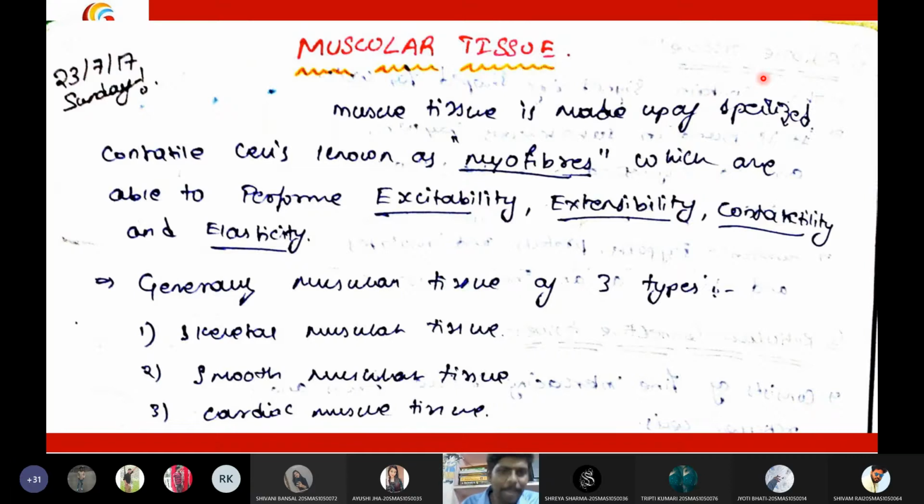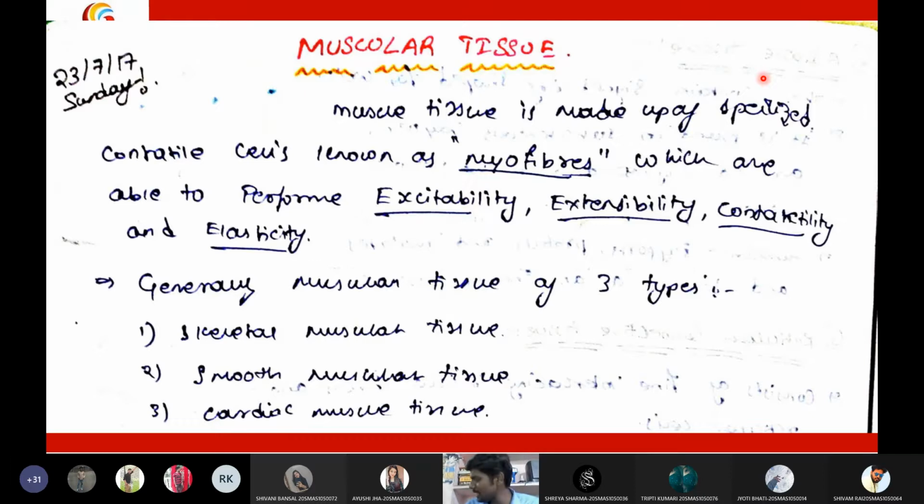I don't want to make things complicated. Properties means they are by default. For example, properties of your mobile: you will have a 12 megapixel camera, you will have 6 GB RAM. That can be stated as the properties of that device. Similarly, we have certain properties of the muscles, and all those properties have been condensed to only 4. The first one is excitability. What is the meaning of excitability?